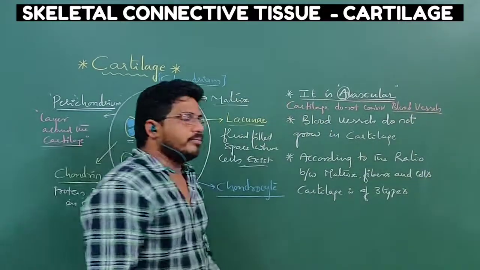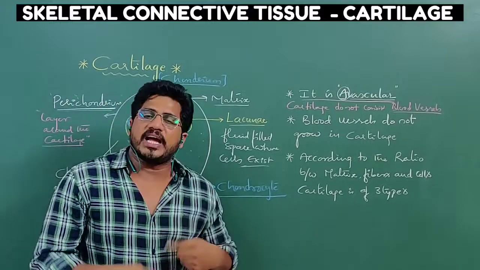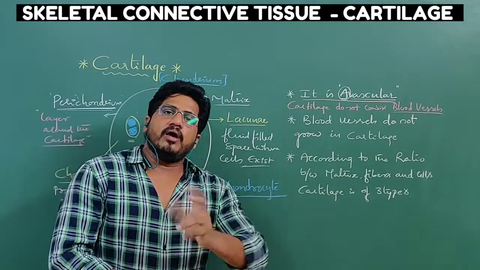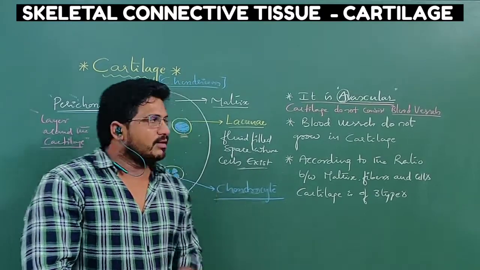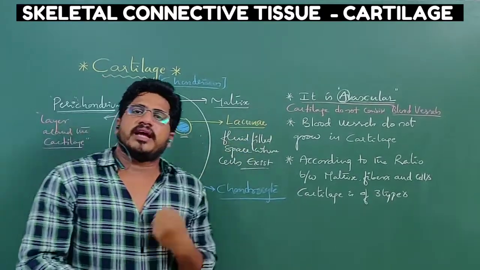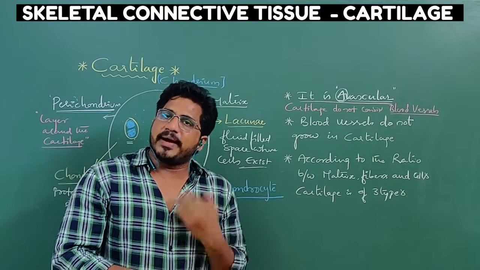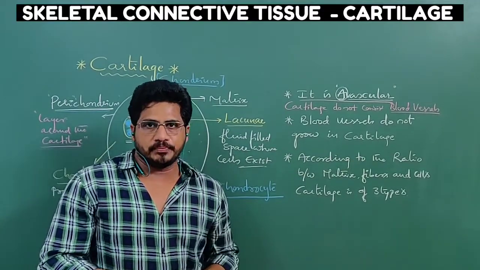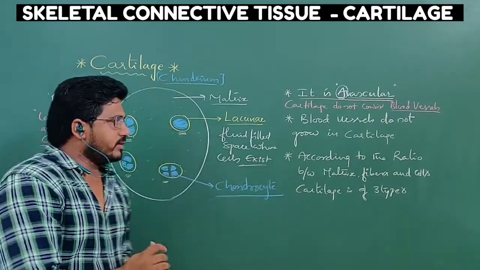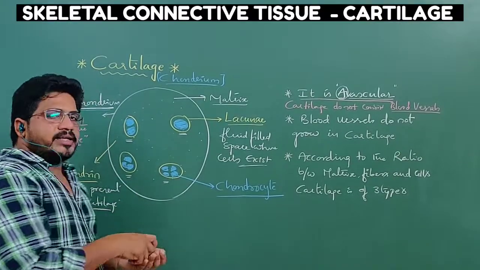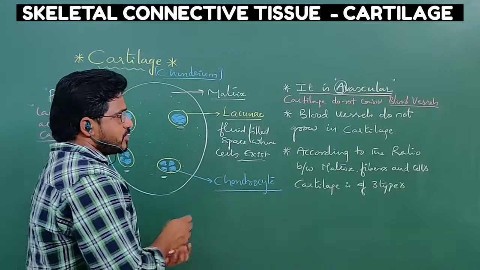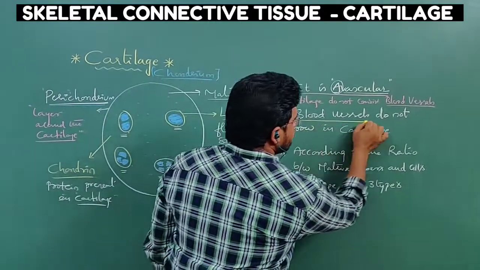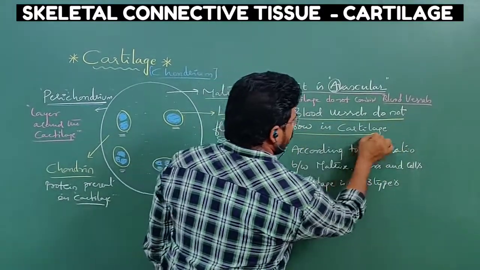Here you may have a doubt. Sir, a particular tissue does not have blood vessels, then how will oxygen and food materials be obtained? It will receive the oxygen and the necessary food materials by diffusion from the nearest tissue. This is very important. In cartilage, blood vessels are unable to grow. That point I have also mentioned very clearly here: in cartilage, blood vessels do not grow.